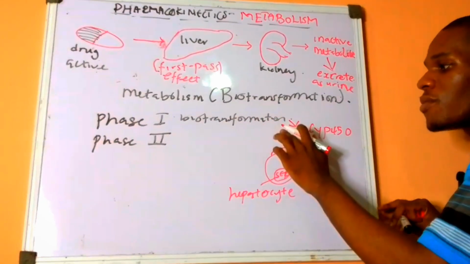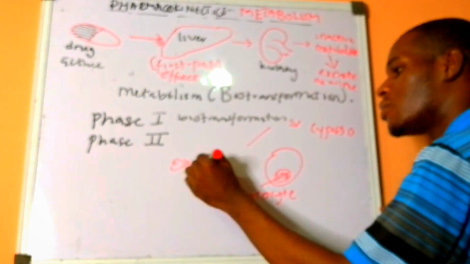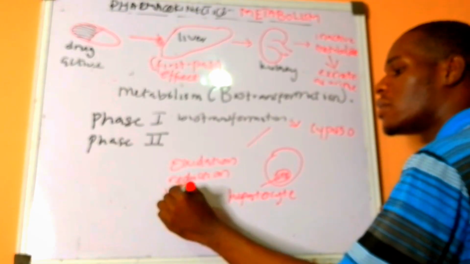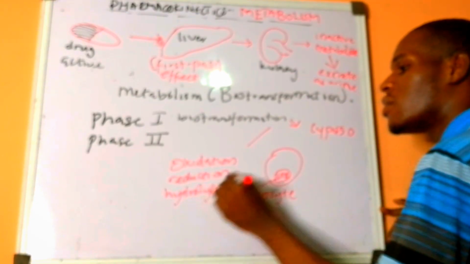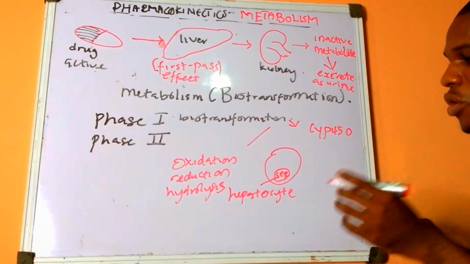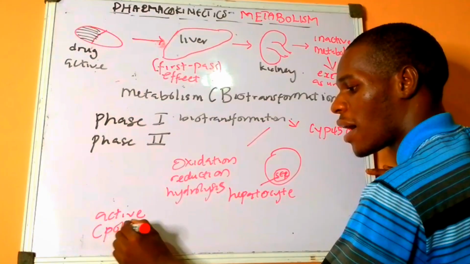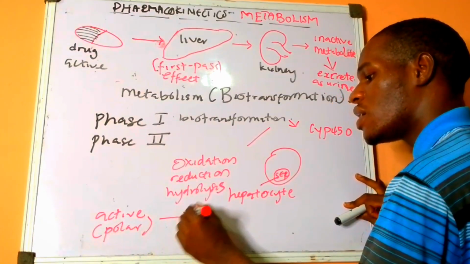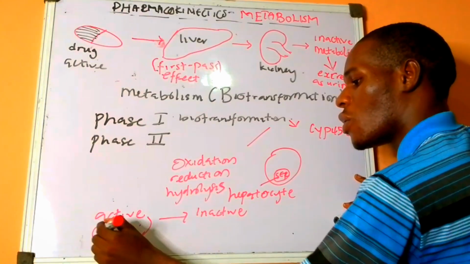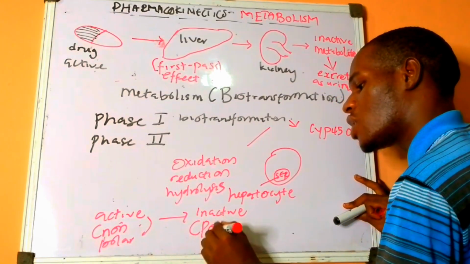And the phase one biotransformation processes that occur there are oxidation, reduction, and hydrolysis. Phase one transformation seeks to convert active form of drug, which are non-polar, to inactive form which are polar.